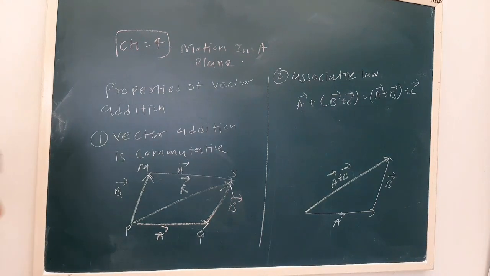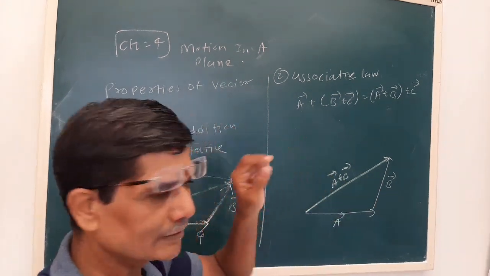Now we have added vectors A and B, and the resultant is A plus B.